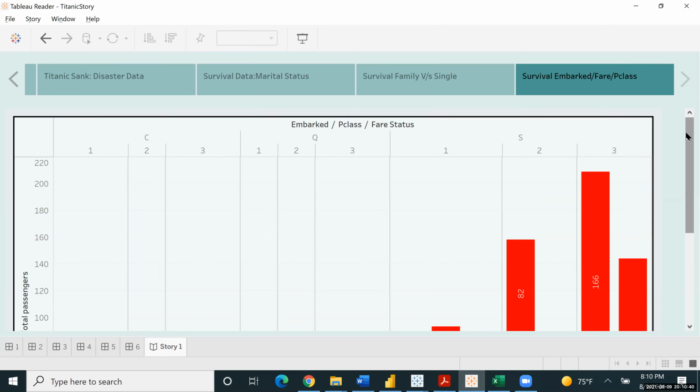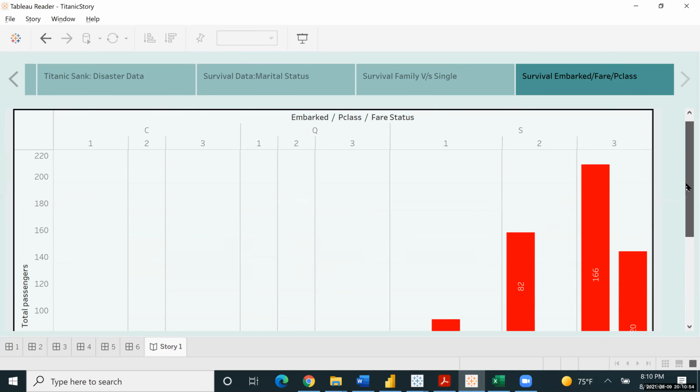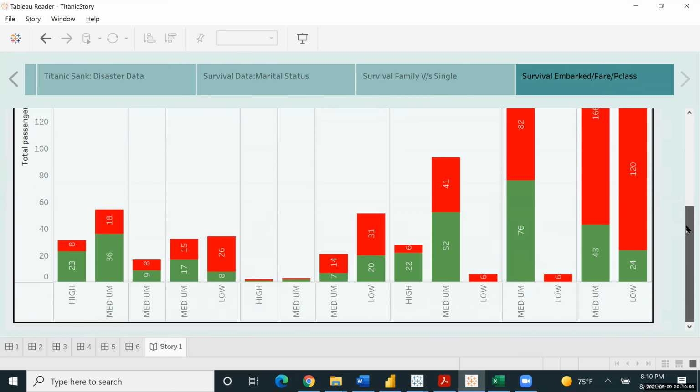I mean, they embark in three different areas, and if they embark in different areas, the fare is different, and also if more than one person boarded, then the fare will also be different. So how can we do that status? I don't know whether it's related to high, medium, low. How did they calculate this fare status?